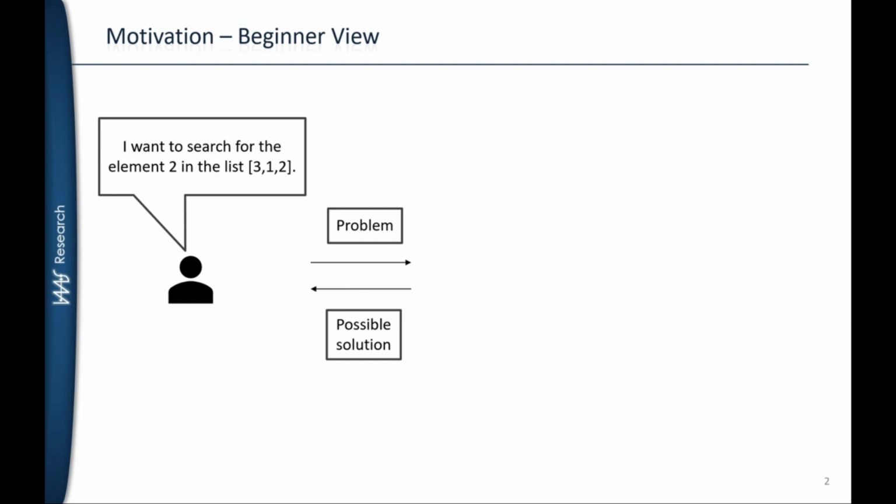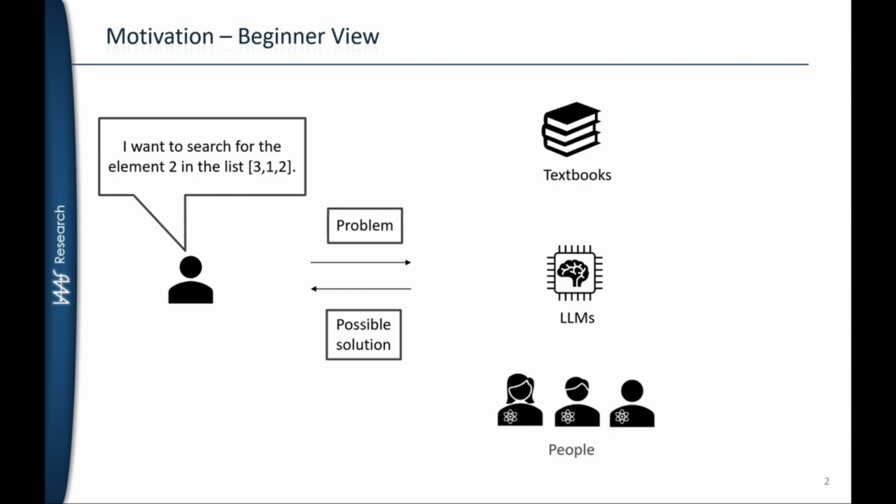But who will implement the algorithm for you? You could first try to figure it out by yourself by consulting textbooks, but this can take a lot of time. You could also ask a large language model, but can you fully trust its results? Lastly, you could ask quantum experts, but they often speak a different language, making knowledge transfer difficult if you cannot collaborate in a single tool. Therefore, you have to obtain quantum computing knowledge to implement the solution by yourself.